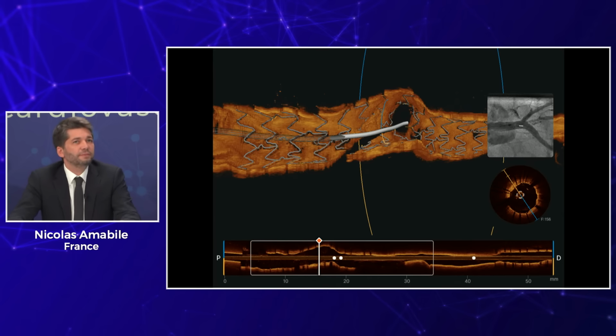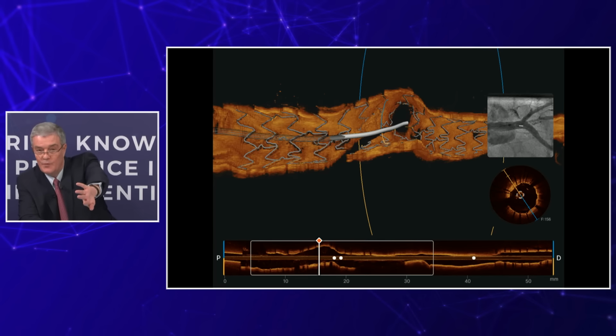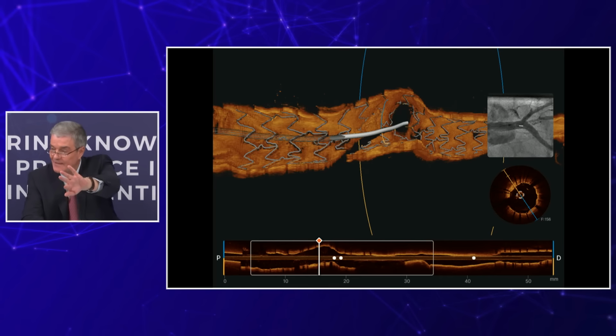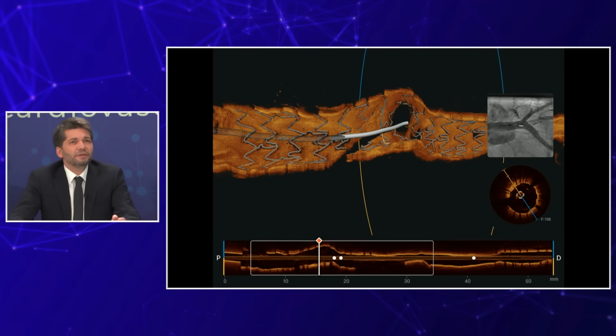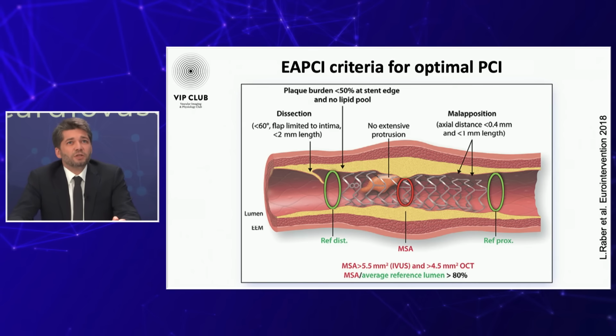And you also see that with the inflation of the balloon, you push some metal and scaffold the ostium. So we see some protrusion of the metal from the stent into the side branch. I think this is an acceptable result. So the question is, what shall we do now? Do we have to optimize a little more?